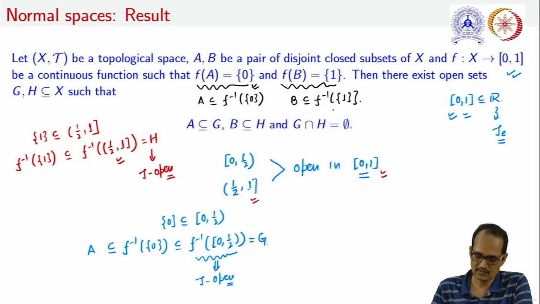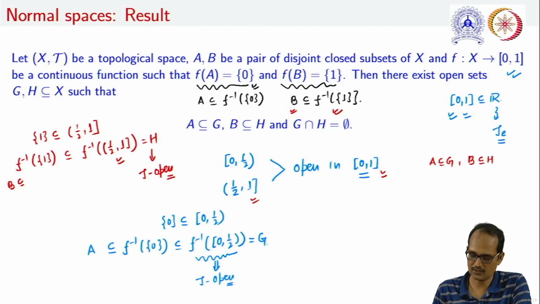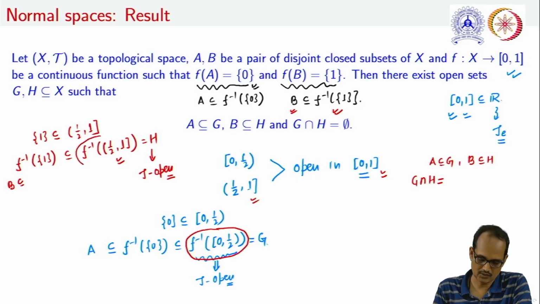Further, note that this f inverse of the singleton set {1} is containing B, therefore this B is a subset of this one. So finally, what can we conclude? We can conclude that A is a subset of G and B is a subset of H. The question is, what about this G intersection H? It is clear from here that this will be nothing but the intersection of the inverse image of this semi-open interval under f and the inverse image of this semi-open interval under f, and that will always be an empty set.